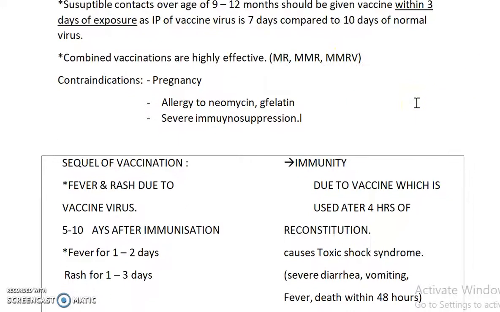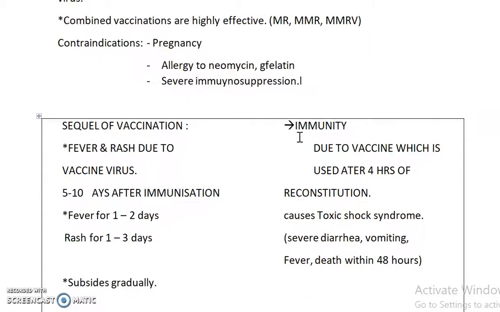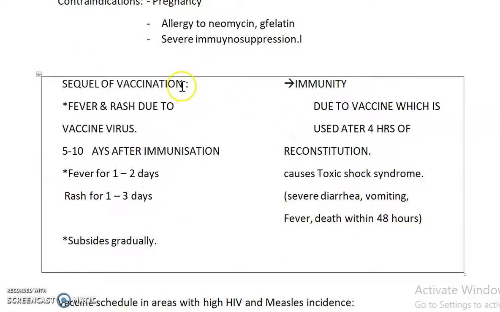The contraindications of vaccination are that we should not give it in pregnant individuals, and those allergic to neomycin or gelatin. It's gelatin. And in severe immunosuppression it should not be given. In severe immunosuppression, live attenuated vaccines are not given. That's the thing. Next, the sequelae of vaccination.